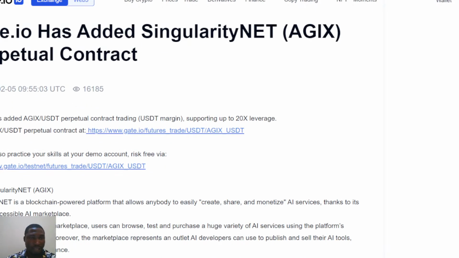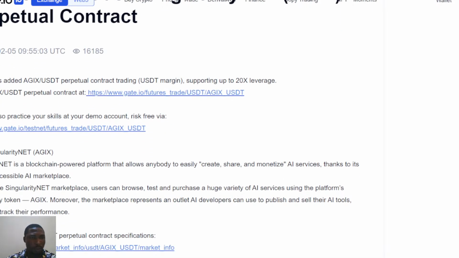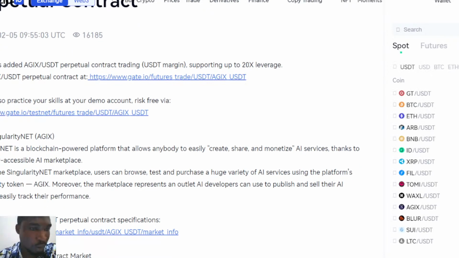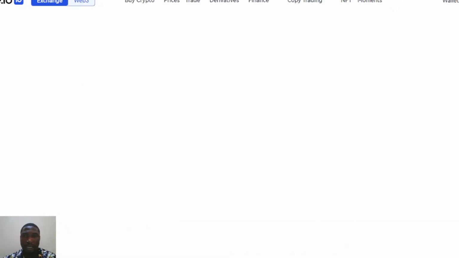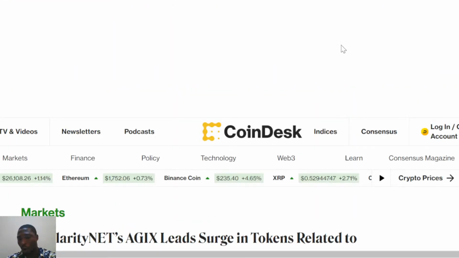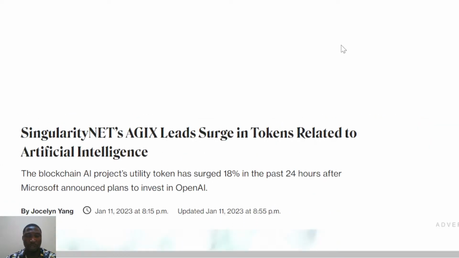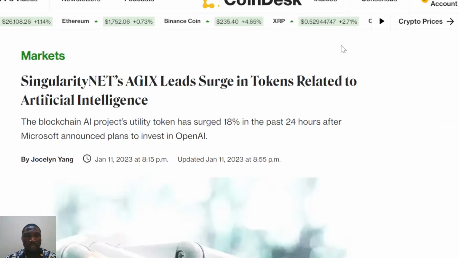Now you can see it. They just added perpetual contracts, around the second. I don't think this was recent, but it's this year that they added this. Like I said, all this is very important when looking at it recently.